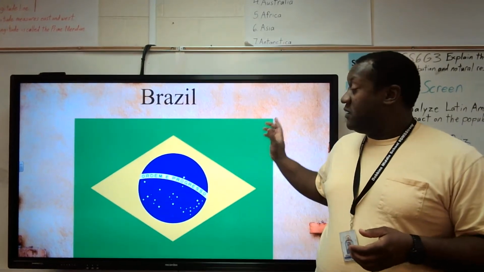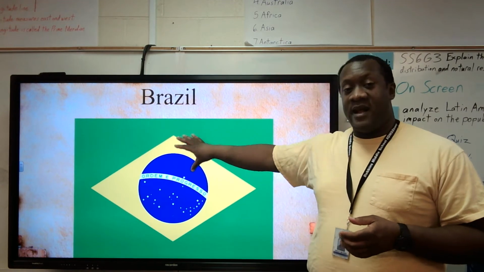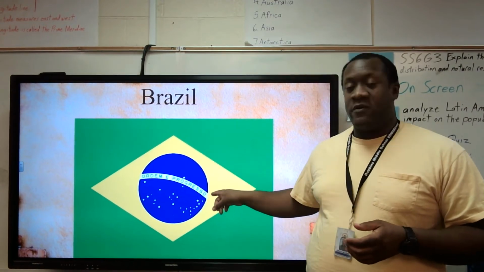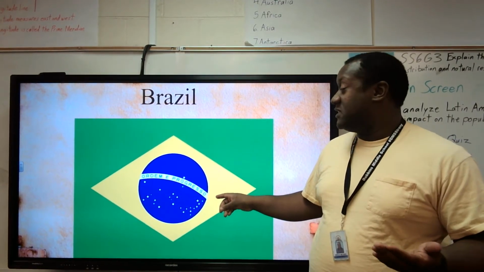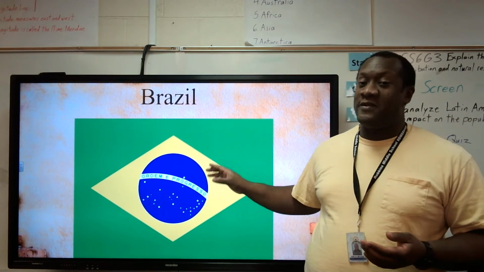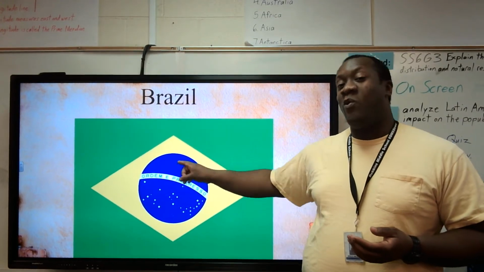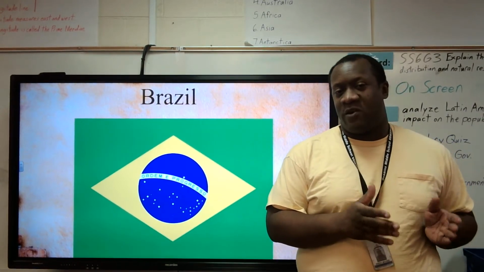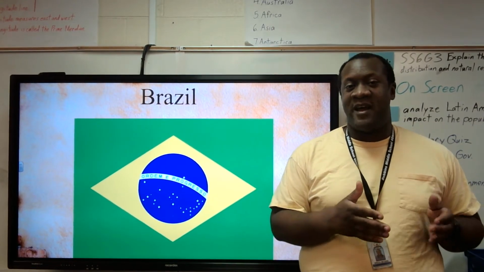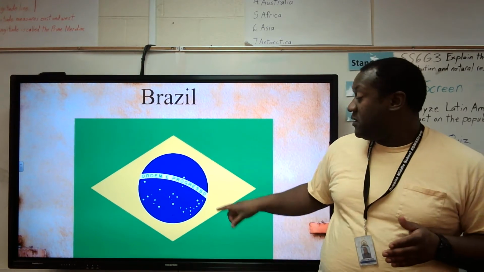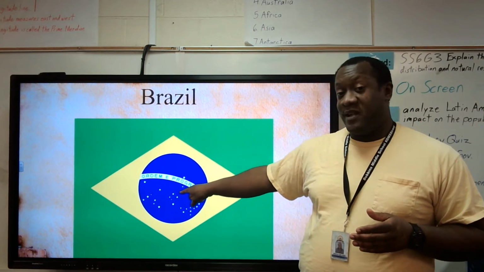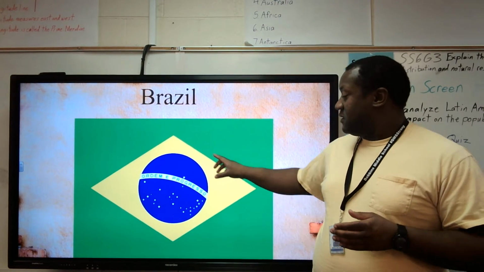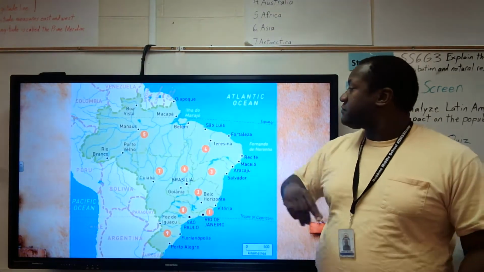On to Brazil. So Brazil, by the way, nice flag. Ordem e Progresso. By the way, I apologize to all Portuguese-speaking people because I'm sure I did not pronounce that exactly correct, but it means order and progress. The stars here are kind of like the stars on the U.S. flag, where each star represents a state. Well, each star represents a state in Brazil. So there you go, Brazil's flag.